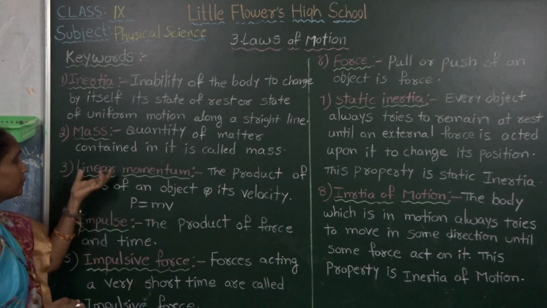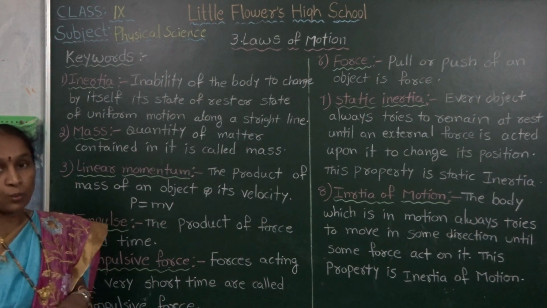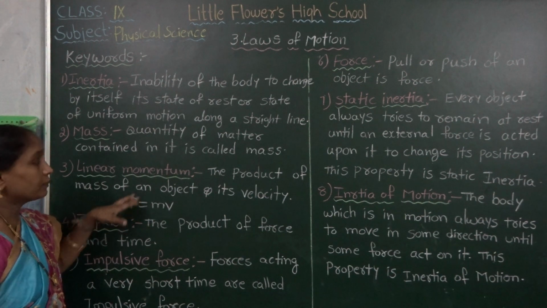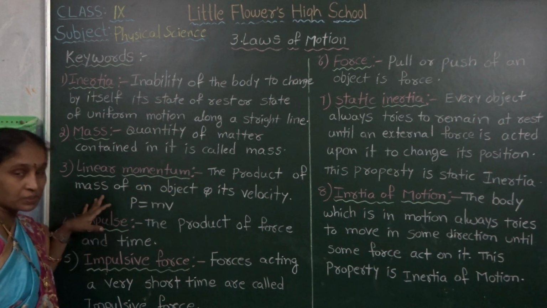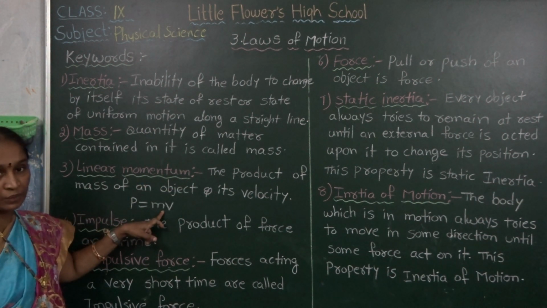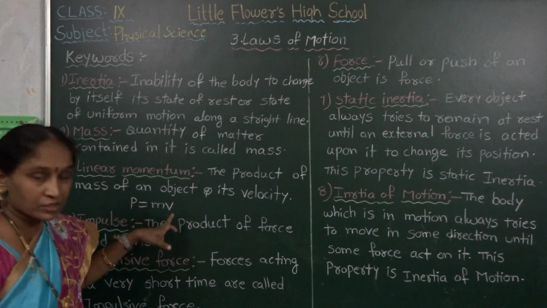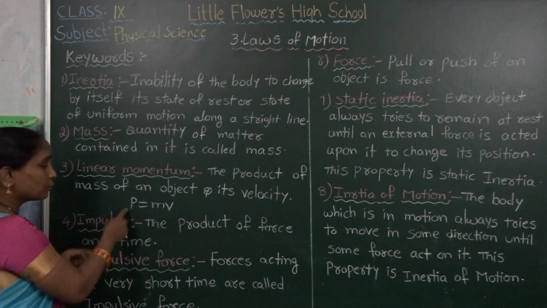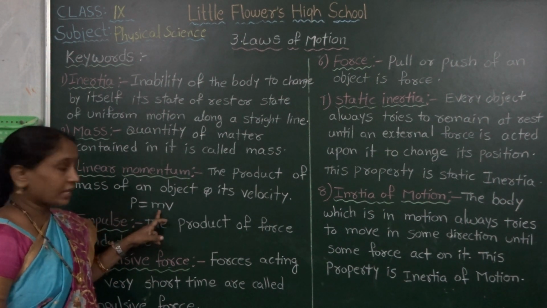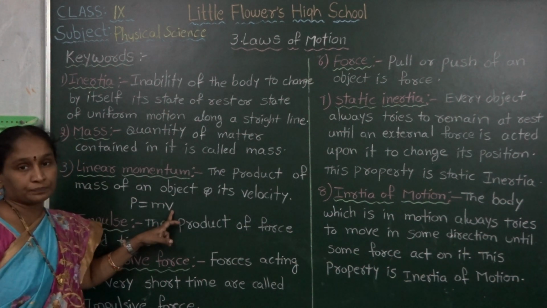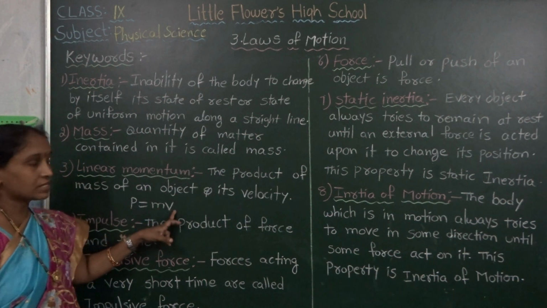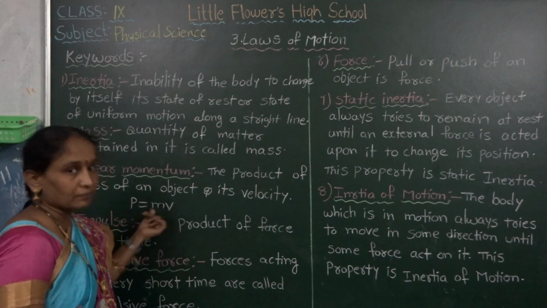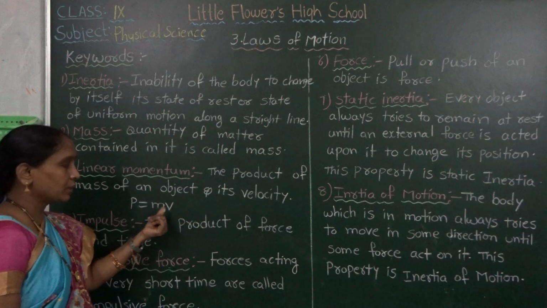Next one, linear momentum. Linear momentum is represented with the letter P. The product of the mass of an object and its velocity is known as linear momentum. P is the linear momentum, m is the mass of the body and v is the velocity of the object. P equals m into v.